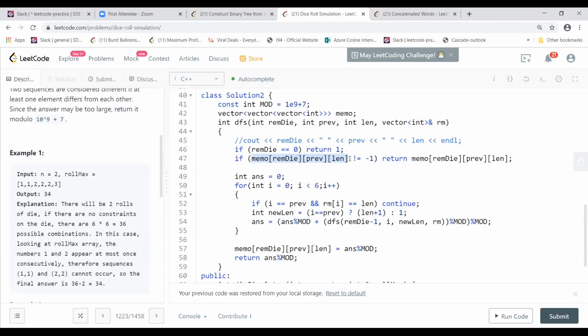Can you please share this code, this solution, to the Slack group? Sure, I'll do that.